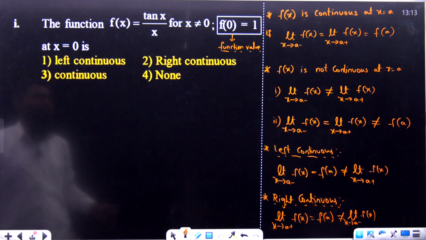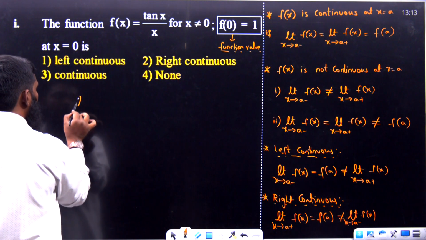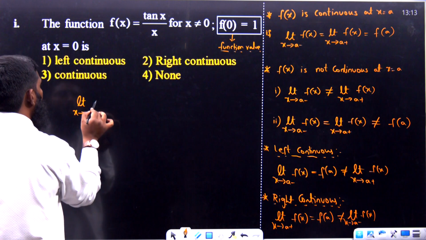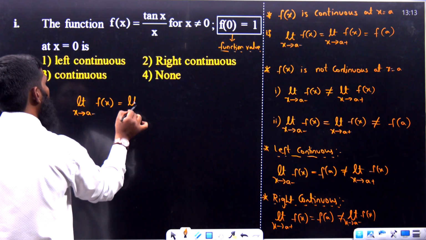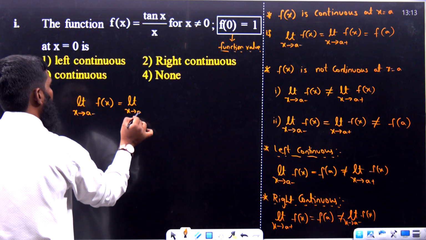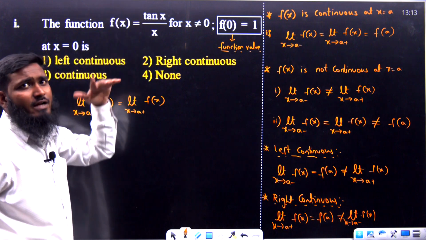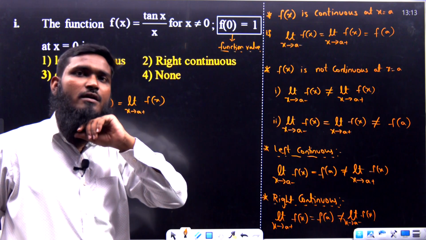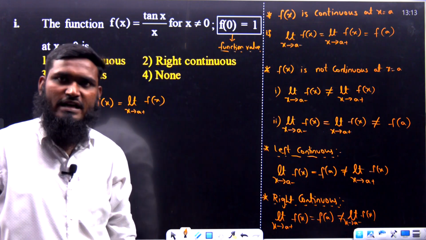Now listen carefully. Let us write the formula we are having over here. First one, limit x tends to a minus f of x is equal to limit x tends to a plus f of x. Now in this we do not have modulus functions, or step functions, or any such conditions in the question.